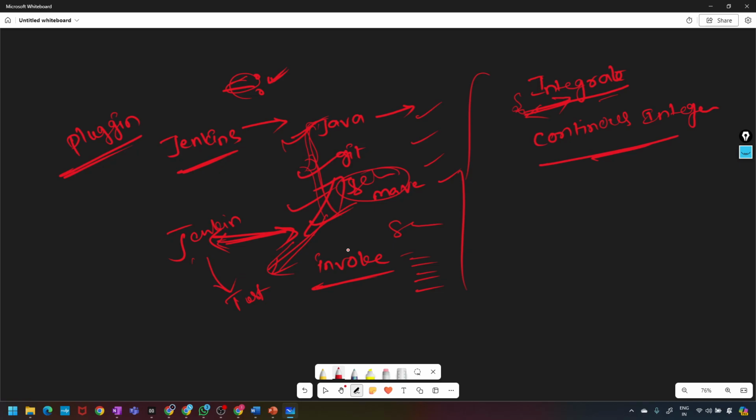Continuous integration means we are connecting all the tools which have been integrated and running the process continuously without any disturbance. The developer pushes code, it builds, it tests. If it fails, it goes through some process again. If it passes, the application is released. It runs continuously without affecting anything, like a loop.